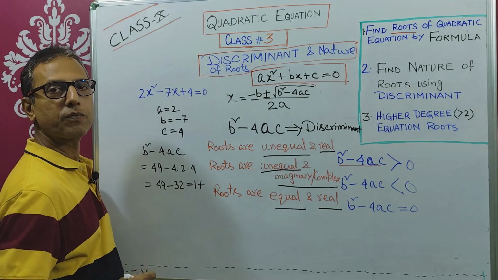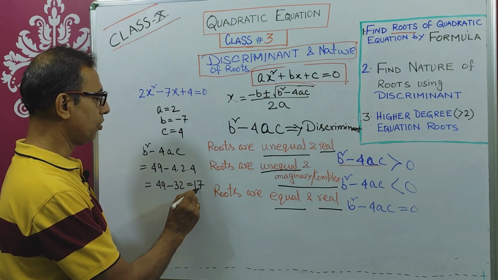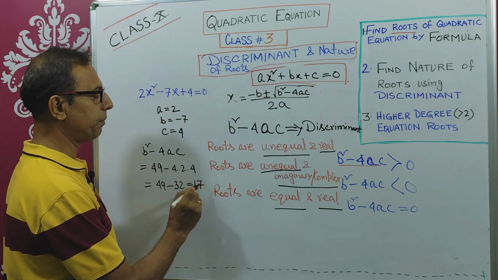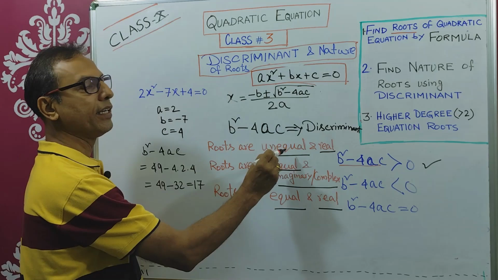So b square minus 4ac is greater than 0. 17 is greater than 0. That means it satisfies this condition. That means the roots will be unequal and real.